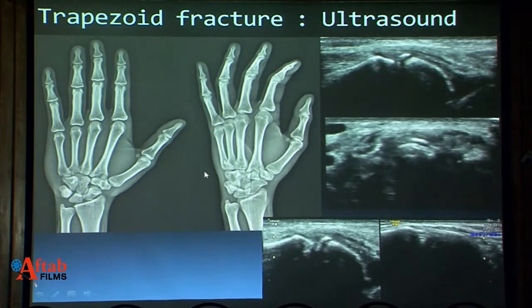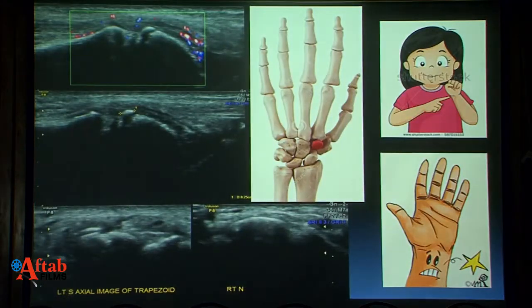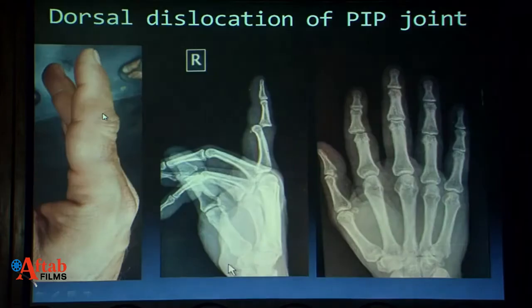This patient had come for an X-ray and still had persistent pain. We did an ultrasound and we could find there is a trapezoid fracture, a very small chip, seen here. And this is again the beauty of ultrasound. Increased vascularity, all the signs we can see.